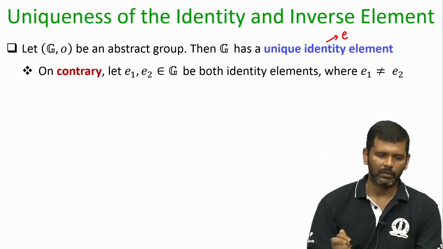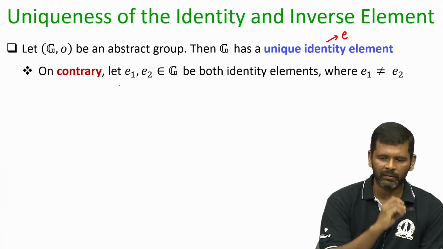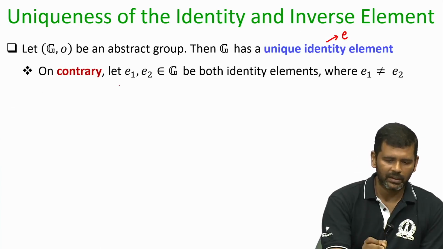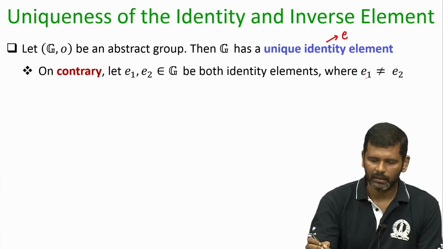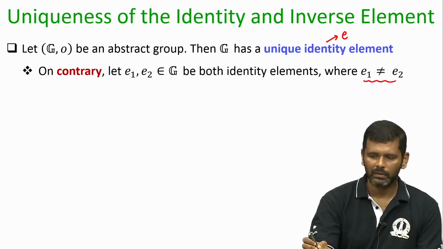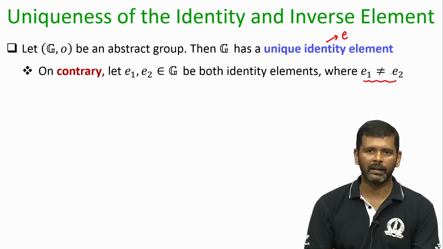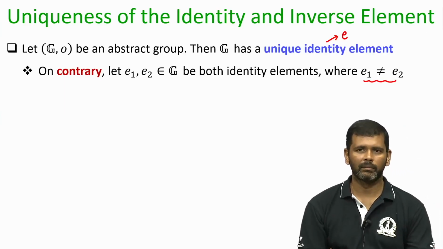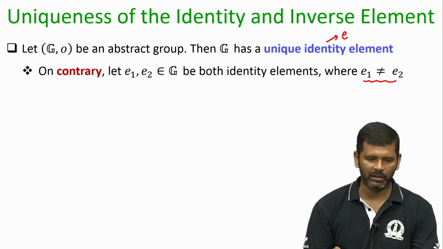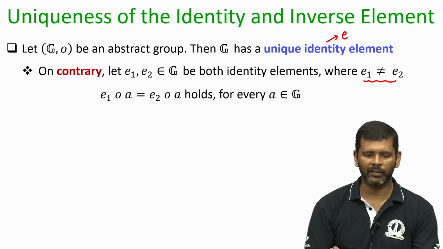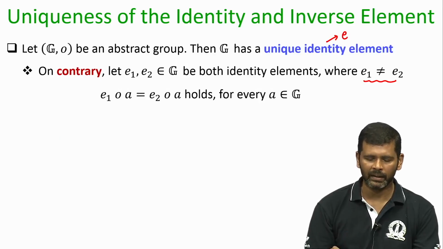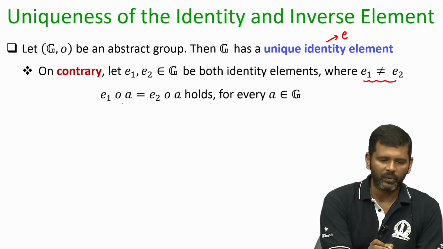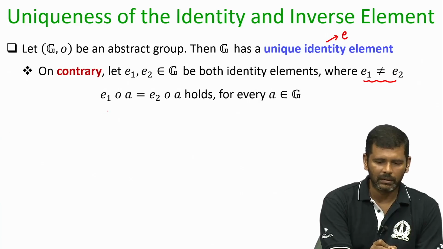On the contrary, imagine that you have two distinct group elements E1 and E2 and both of them are identity elements. The proof by contradiction paradigm tries to arrive at a contradiction, so let us see what contradiction we can arrive at. Since both E1 and E2 are identity elements, as per the requirement of the identity element, the following holds.